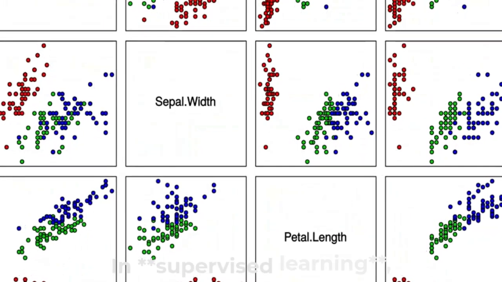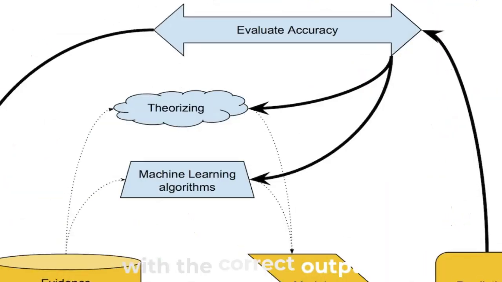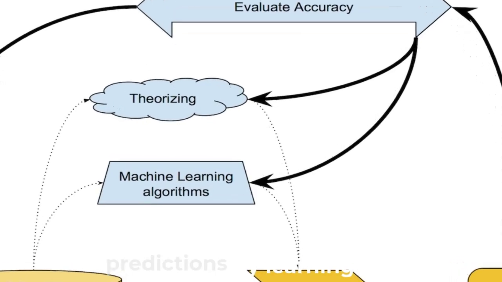In supervised learning, the model learns from labeled datasets, where each input data is paired with the correct output, allowing the model to make predictions by learning the relationships between them.